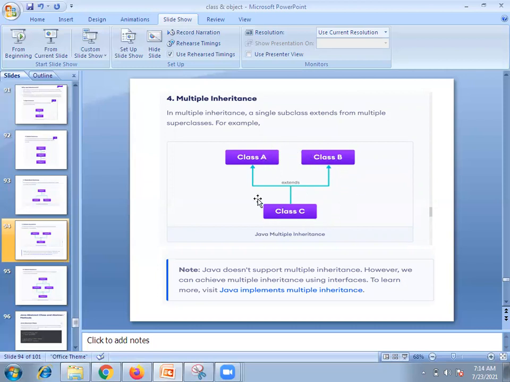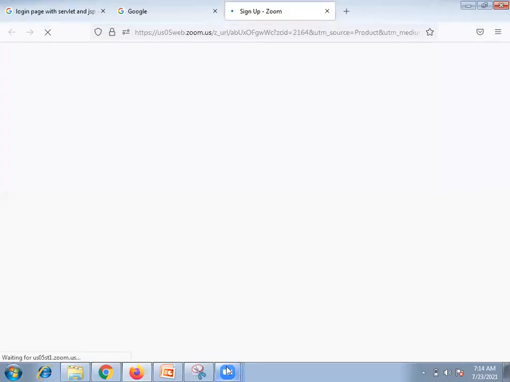No, right? That's why Java does not support multiple inheritance. However, to achieve multiple inheritance, we use the interface concept. Why it is not supported, we are going to see programmatically.